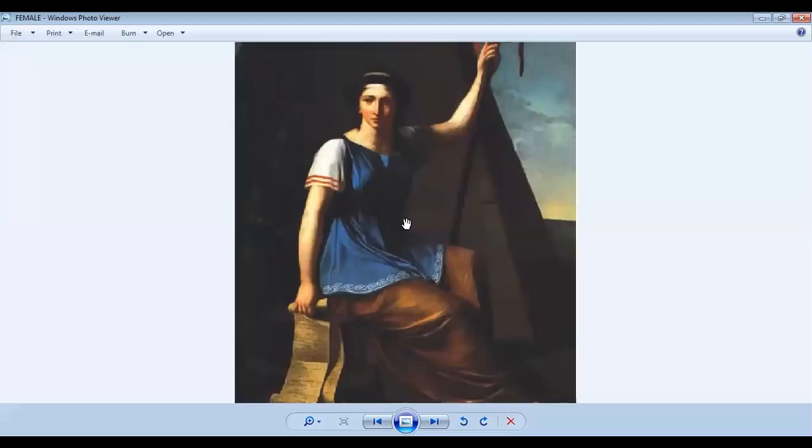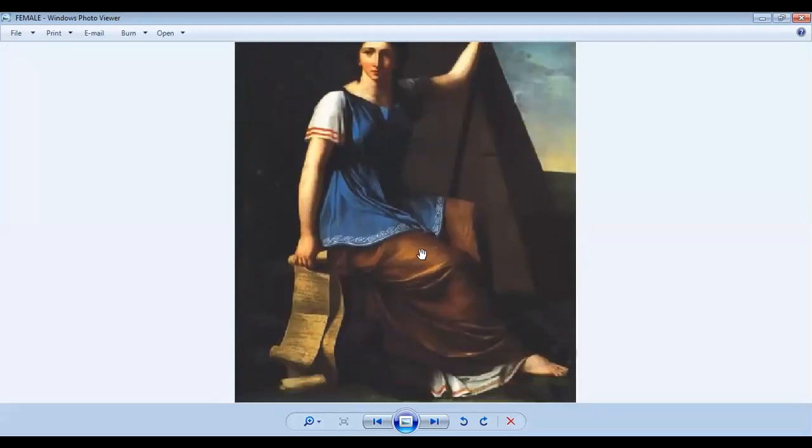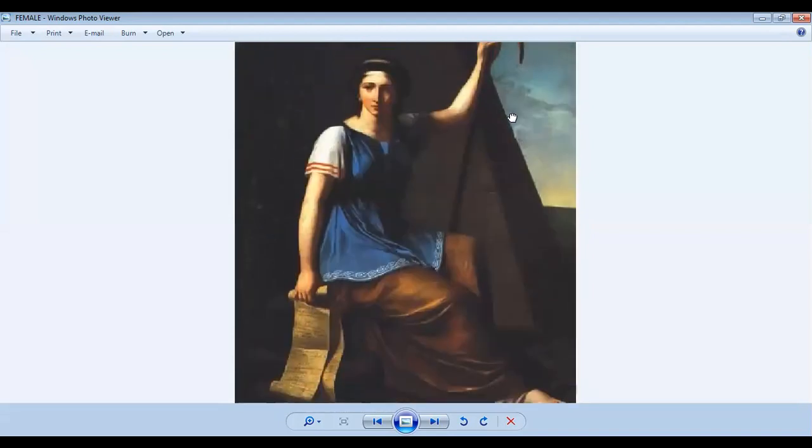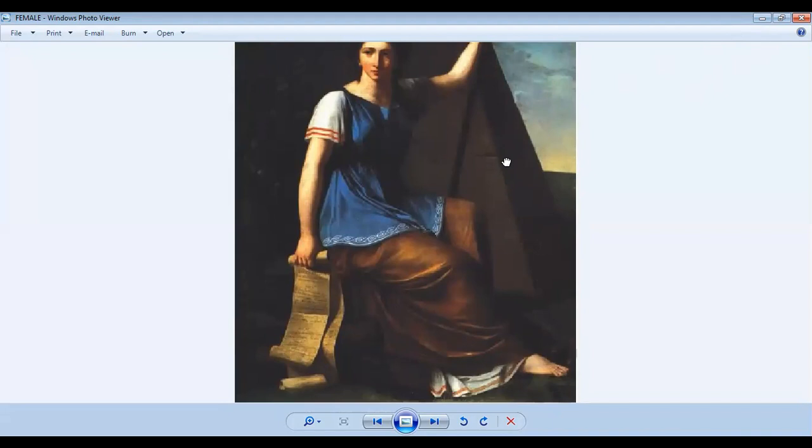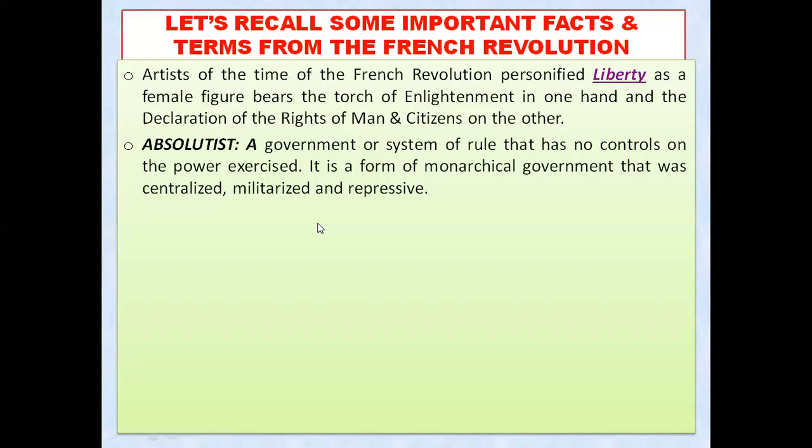You might have seen this particular image, that this lady is holding, on one hand, the declaration of the rights of man and citizen, and on the other hand she is bearing the torch of enlightenment, which can remove the darkness of ignorance, my dear students. You have seen that a female figure is bearing the torch of enlightenment.